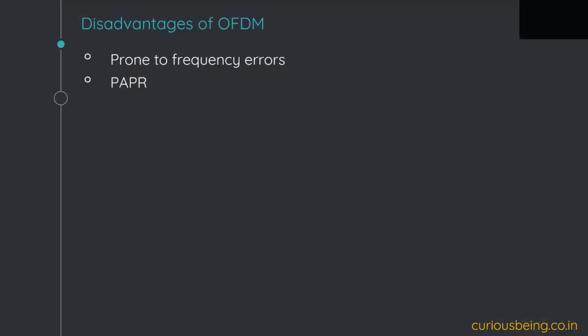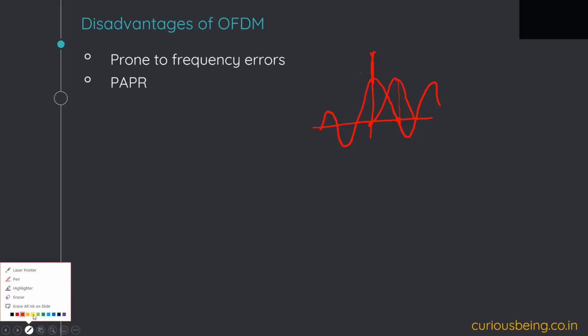Now let's come to the disadvantages. Because nothing comes for free, if there are some advantages, there have to be some disadvantages which we have to deal with. So it is prone to frequency errors. What do we mean by that? We know that the subcarriers are like this, and when the peak of one comes, the others are zero. Frequency error means that this subcarrier can be shifted by some amount either to the left or to the right.